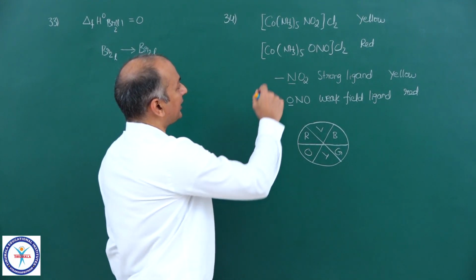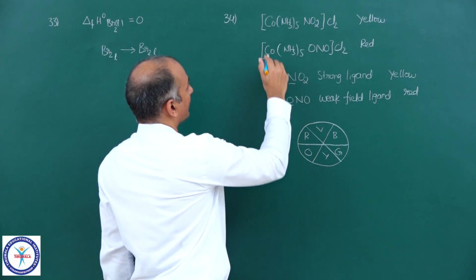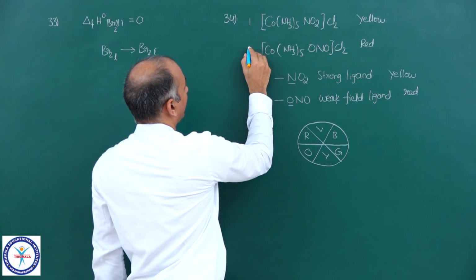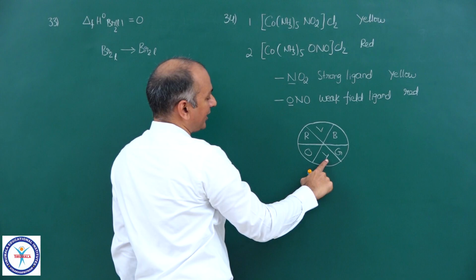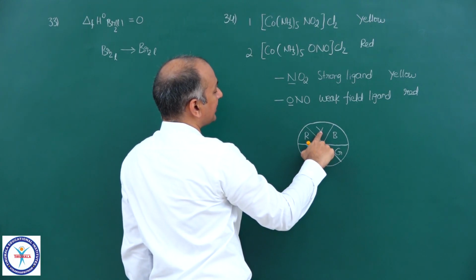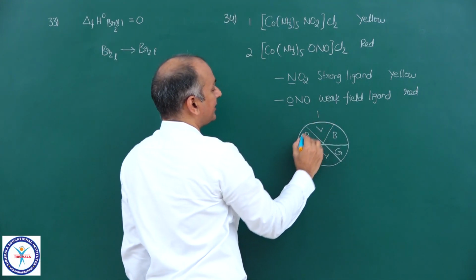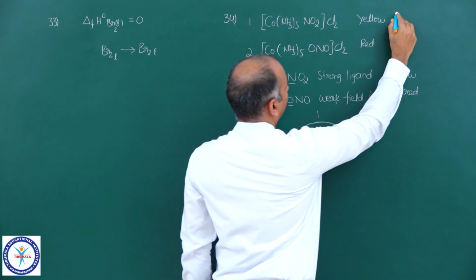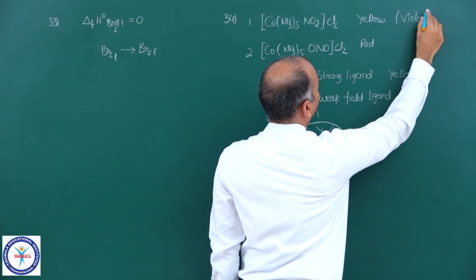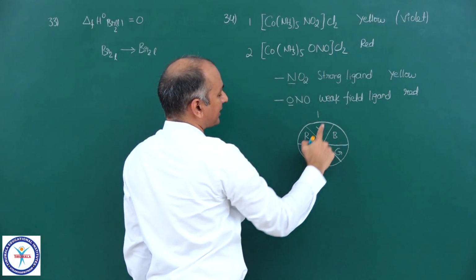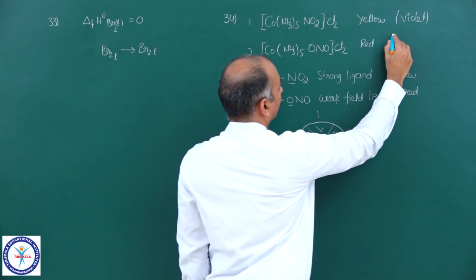So if you come to this complex where nitrogen is attached, let us say this is complex number 1 and this is complex number 2, and that is yellow in color. If that is yellow in color, that complex is actually absorbing violet color. So complex number 1 is absorbing violet color. Let me write it down in the brackets. So the color absorbed is violet. And the second complex is red in color, so the color absorbed is green.